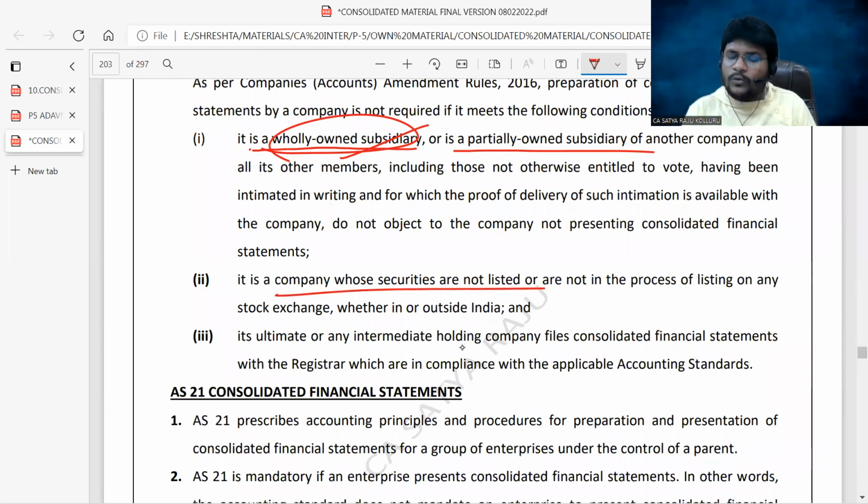It is a company whose securities are not listed or in the process of listing on any stock exchange, whether in or outside India. No need to mandatorily prepare the CFS.